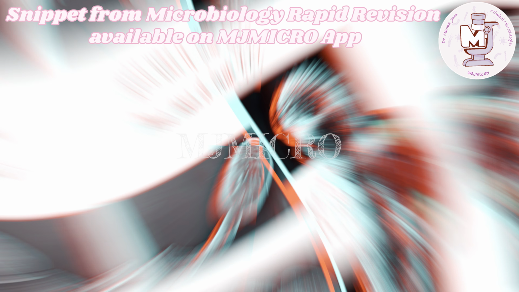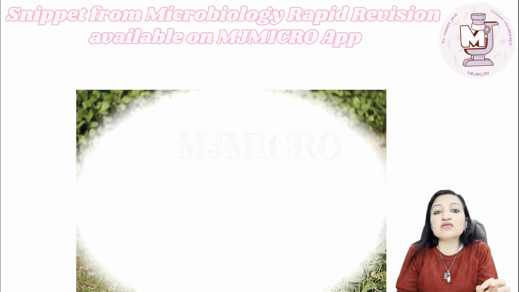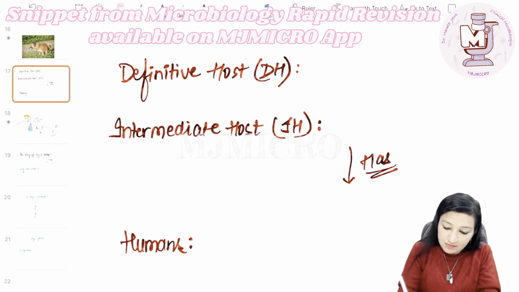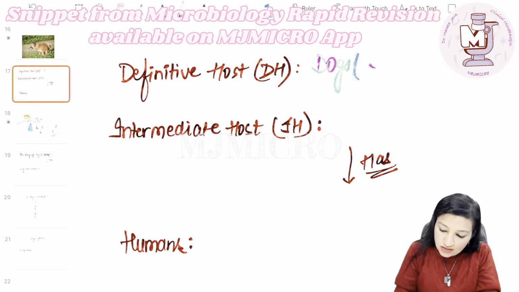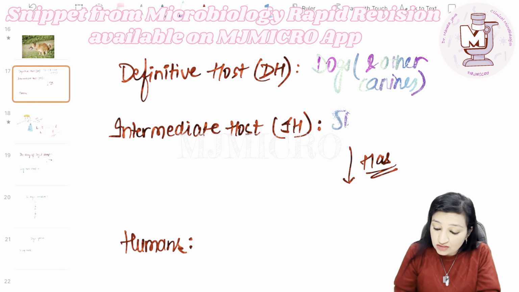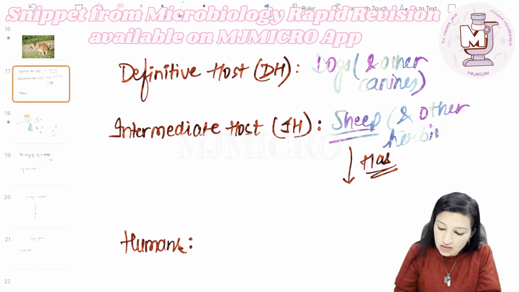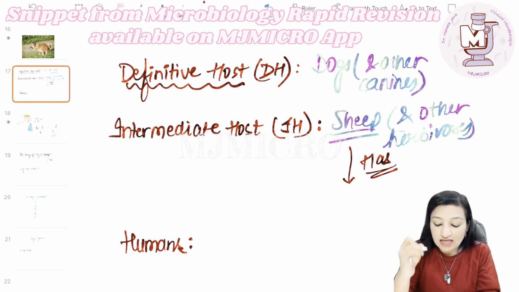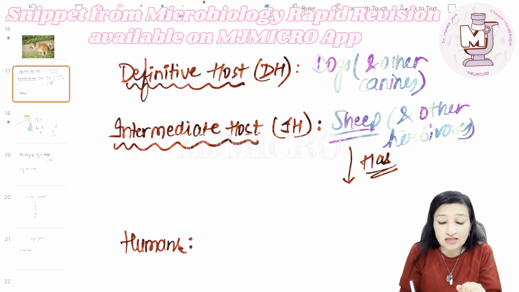present on the rostrum. Now guys, Echinococcus granulosus is known as dog tapeworm because dogs are the definitive host of this parasite. Dogs and other canines are the definitive host, but the most important ones are dogs. The intermediate host are sheep, the most important one, and other herbivores may also serve as the intermediate host. Definitive host is the one in which the sexual cycle of the parasite takes place, and in the intermediate host, the asexual cycle takes place.